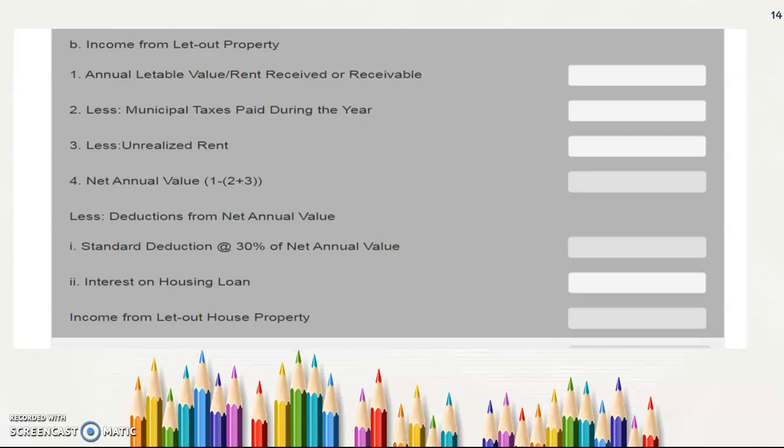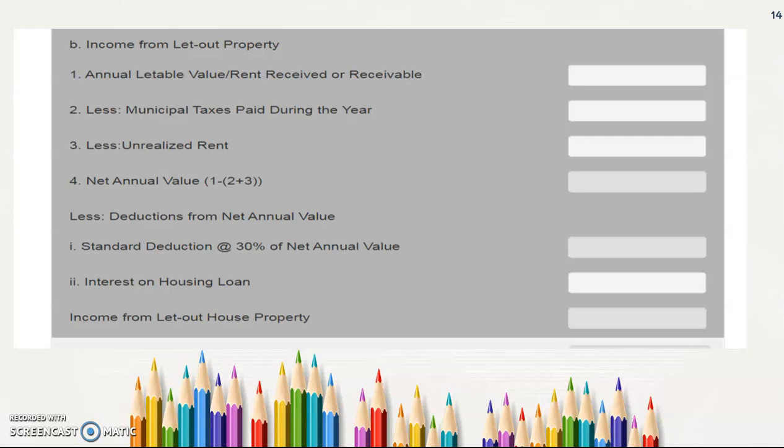So if the tenant didn't pay any rental amount for a particular period of time, that is the unrealized rent. That has to be deducted from the overall income that was gained from the let-out property. Then if you add concepts 2 and 3, and subtract them from the 1, the total rent received, then you will get the net annual value from the let-out property.